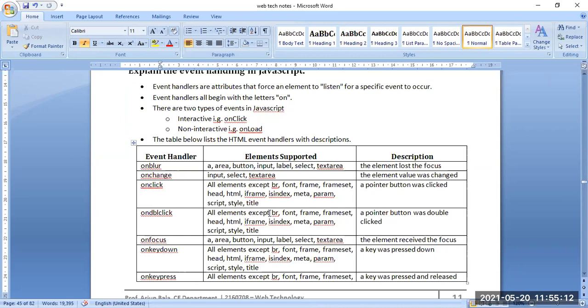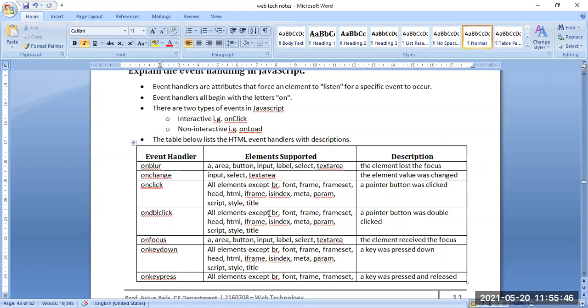Onchange works on the input, select, and textarea elements, where the element's value will be changed. By using onchange, the value of the element will be changed. Onclick works on all elements except br, font, frameset, and the other ones mentioned here.